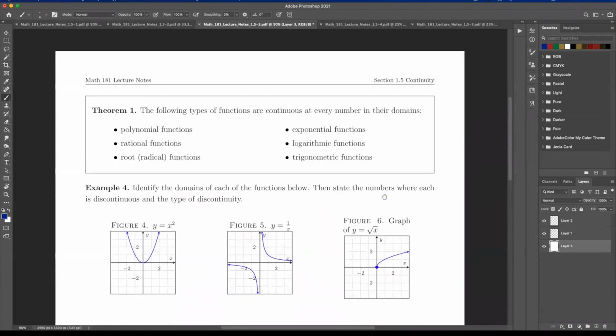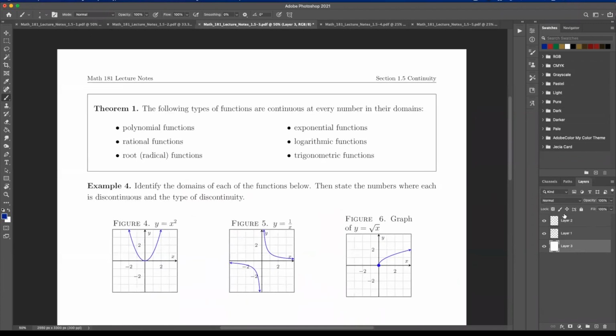So here we have our theorem, and this is what we usually rely on 90% of the time. The following types of functions are continuous at every number in their domains. So polynomial functions, exponential functions, rational functions within their domains, logarithmic functions, root functions, and trigonometric functions. We call these elementary functions, and most things you know are elementary functions, and most of those are continuous within their domain.